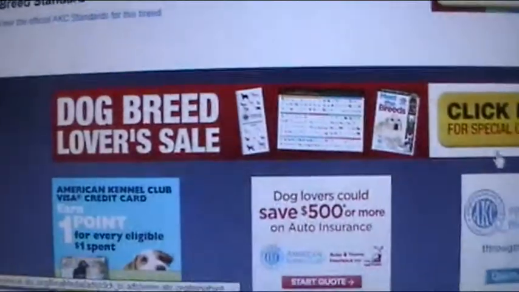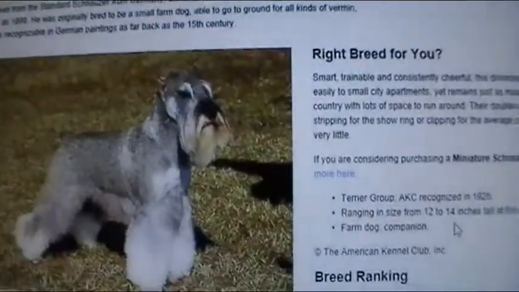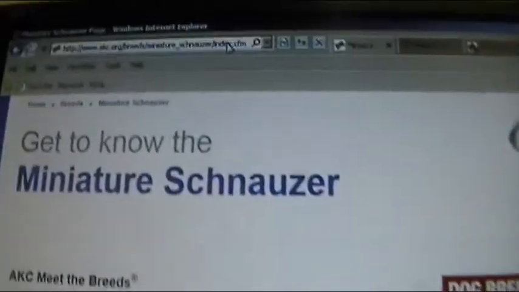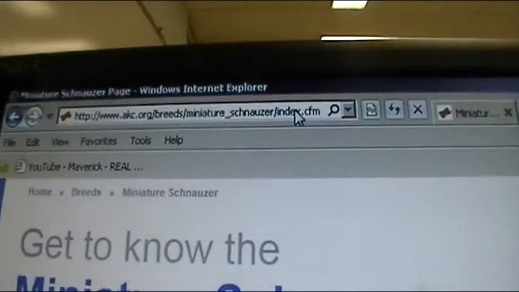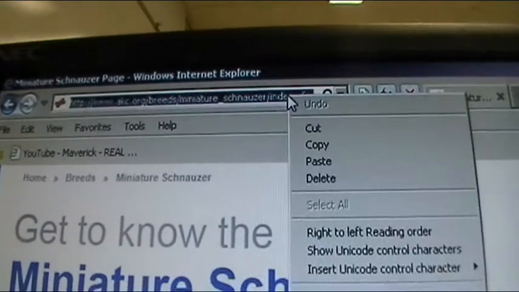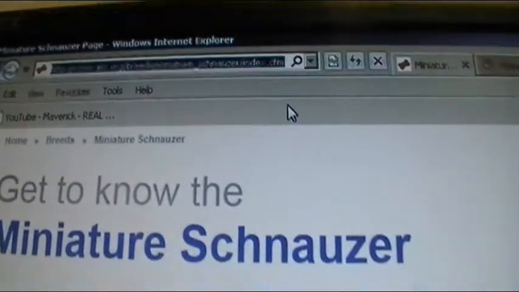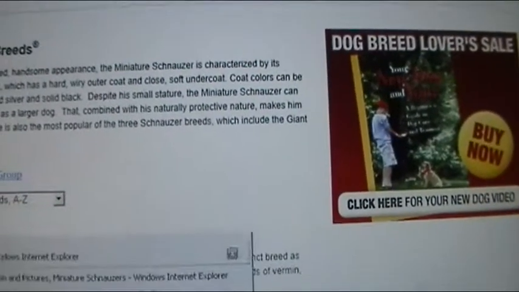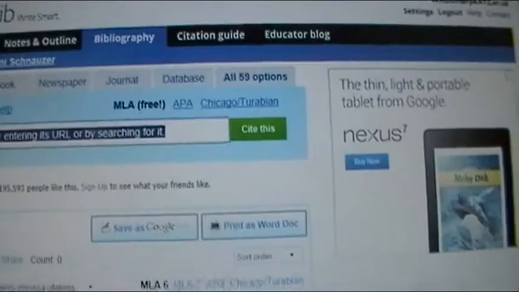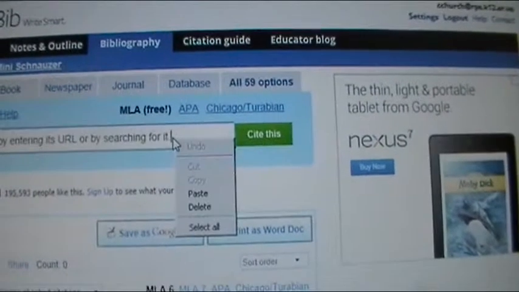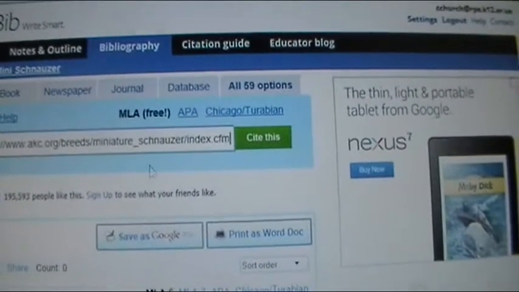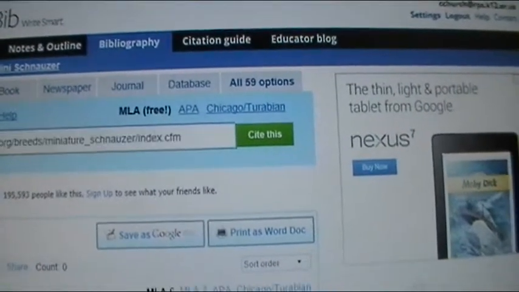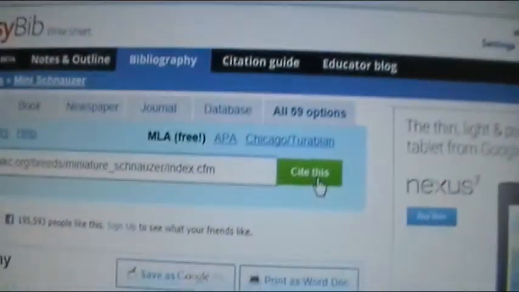Well, there's not a whole lot more on here that's really useful, but that one piece of information is something that I might cite. So I'm going to go up here to the URL, I'm going to copy, because we never want to print from the internet. And I'm going to go back to my EasyBib account. I'm going to paste, whoops, I think it just gave me that whole statement. There we go. And see what happens.